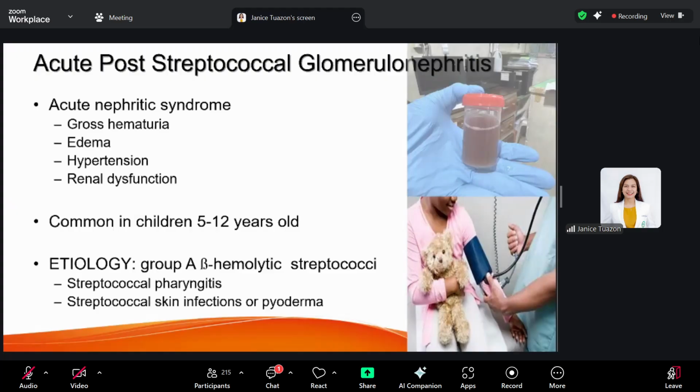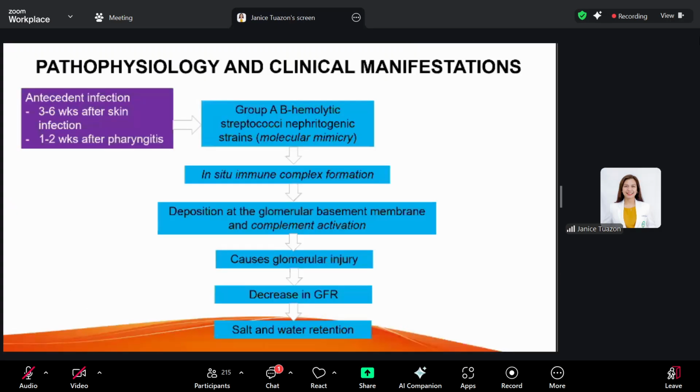Acute post-streptococcal GN, or PSGN, is caused by group A beta-hemolytic streptococcus. The onset of symptoms is usually preceded by a streptococcal infection. For acute pharyngitis, it is usually 1 to 2 weeks. For skin infection, symptoms would present after 3 to 6 weeks.